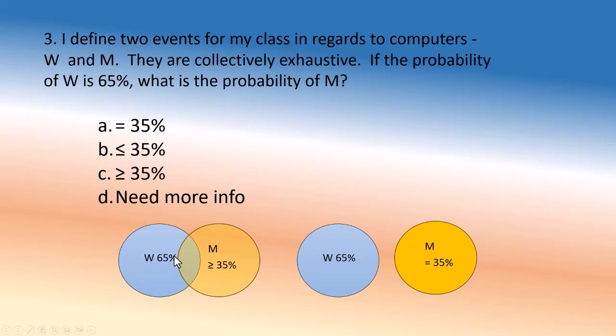So the point is, in a class of 100, there might be more than 100 computers. People may have more than one computer. If they don't, then there's nothing in common, disjoint events, 65 and 35. It does not say which situation we are in, which means we can only say it is 35 or more.